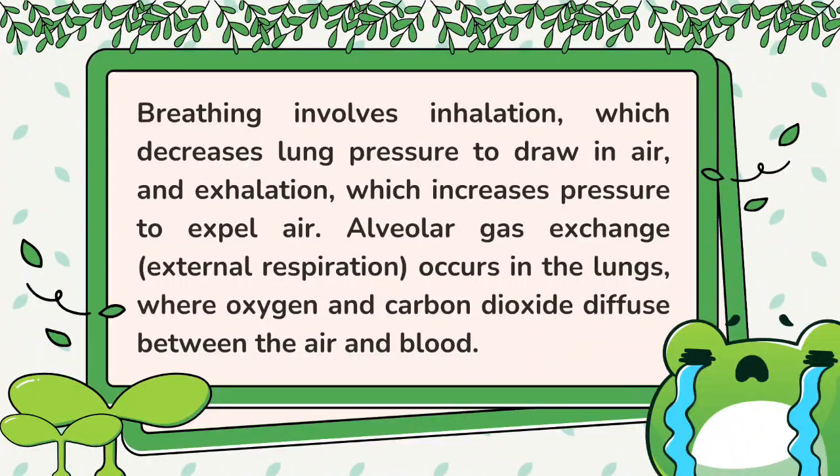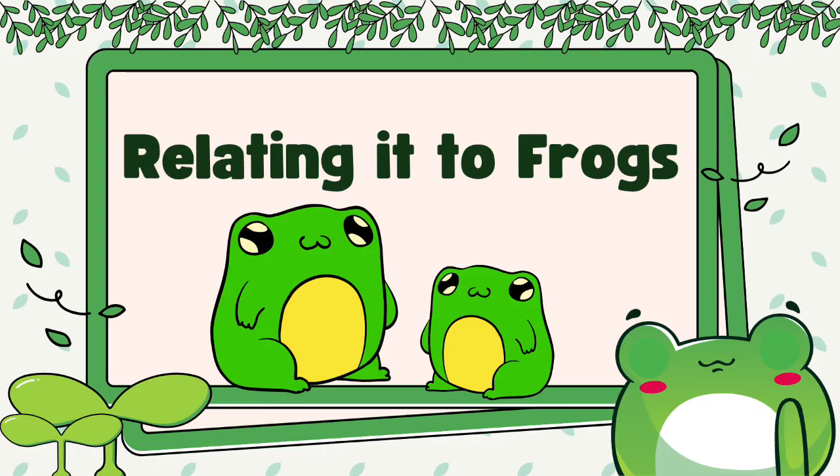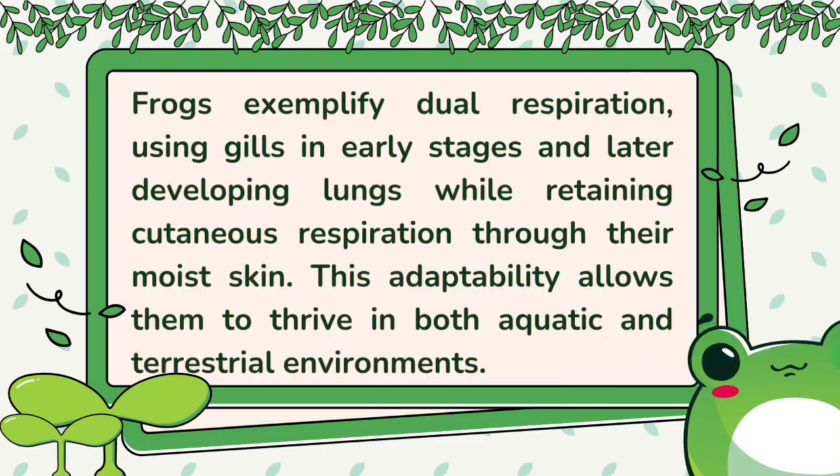Alveolar gas exchange, or external respiration, occurs in the lungs, where oxygen and carbon dioxide diffuse between the air and blood. Let's relate it to frogs. Unit 10 explores gas exchange in plants and animals, focusing on specialized adaptations.